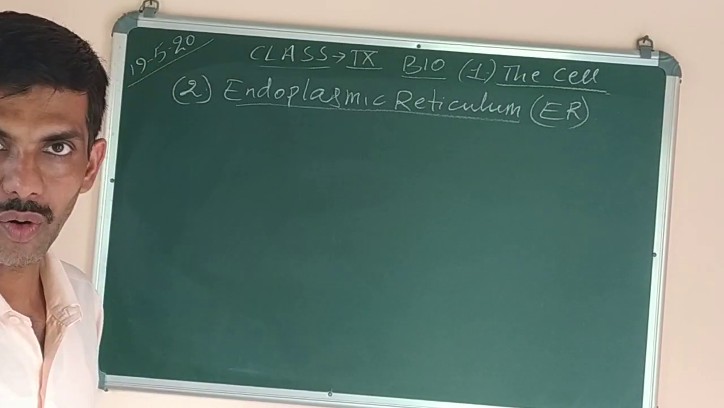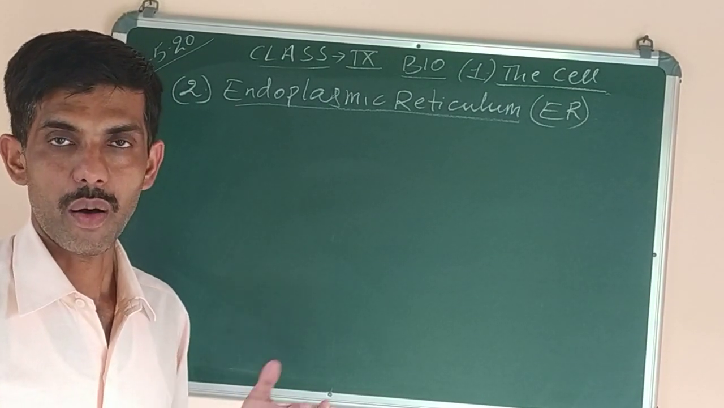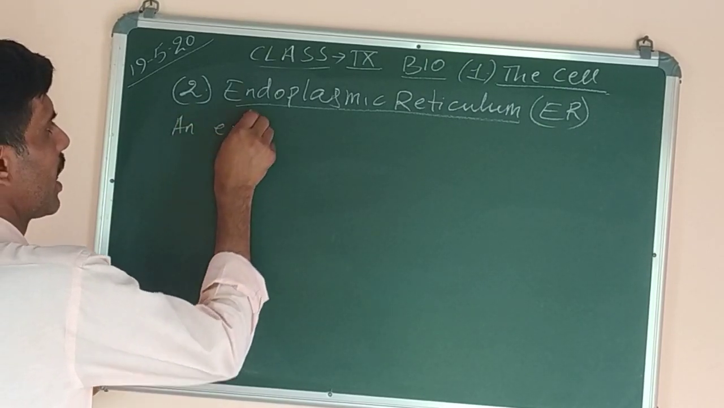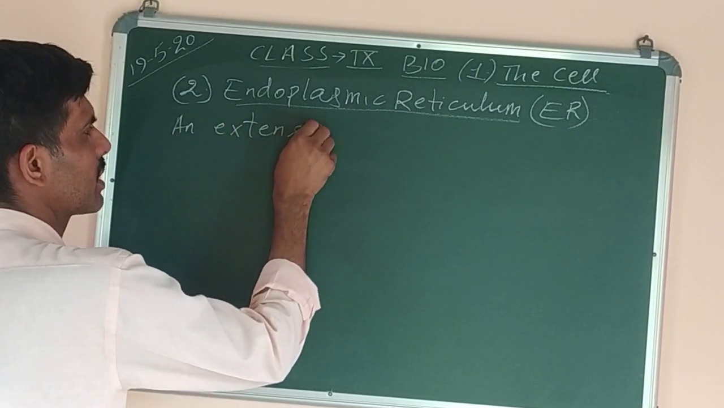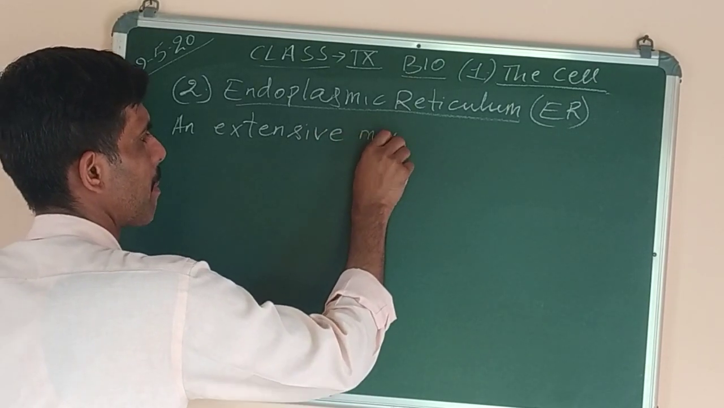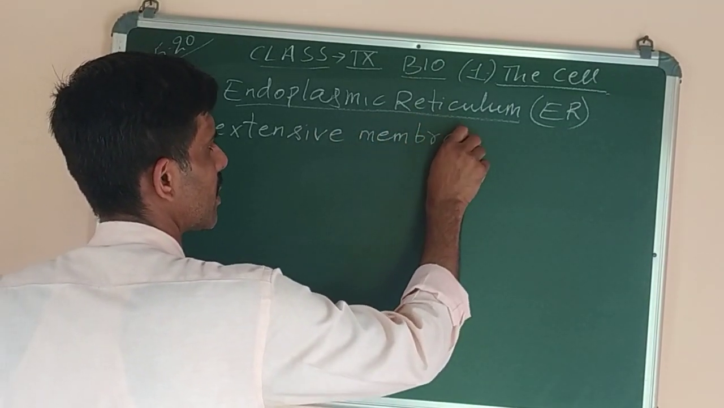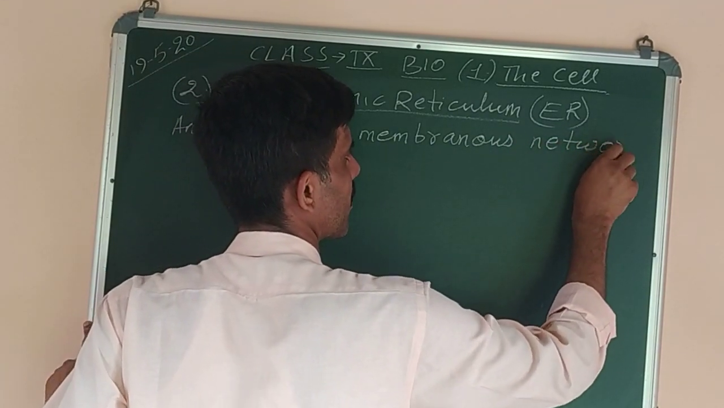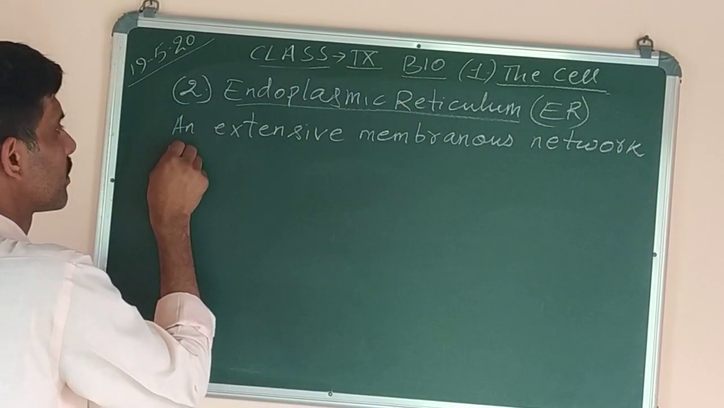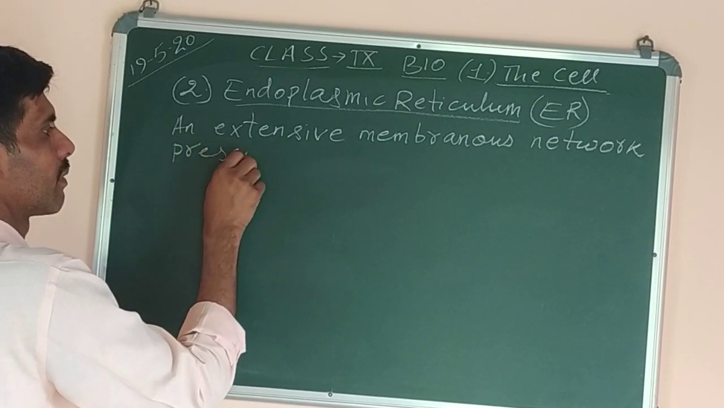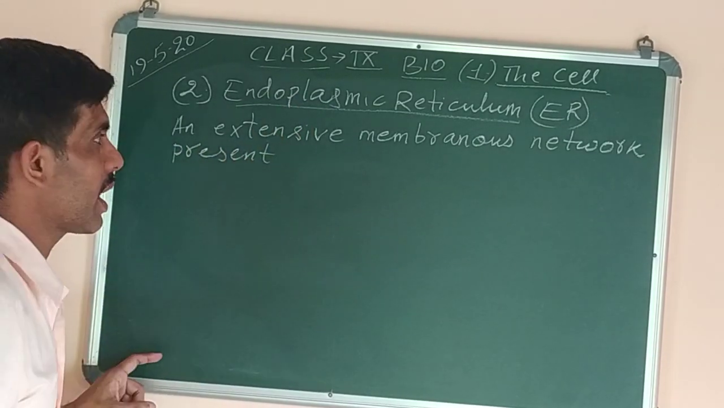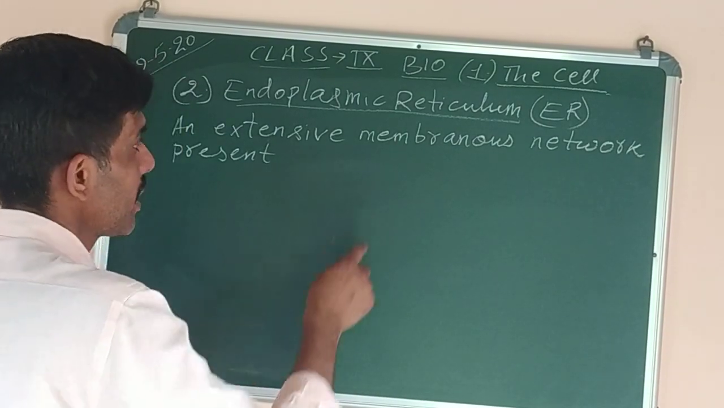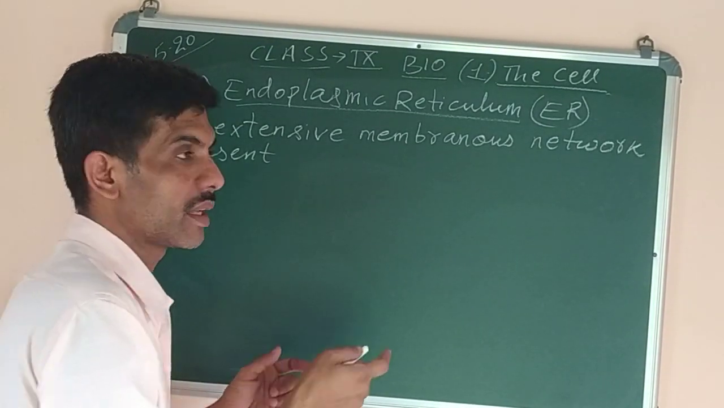Now, endoplasmic reticulum, what is it? It is an extensive membranous network present. Extensive means very vast. It is present everywhere inside the cytoplasm. Membranous means it has a covering.